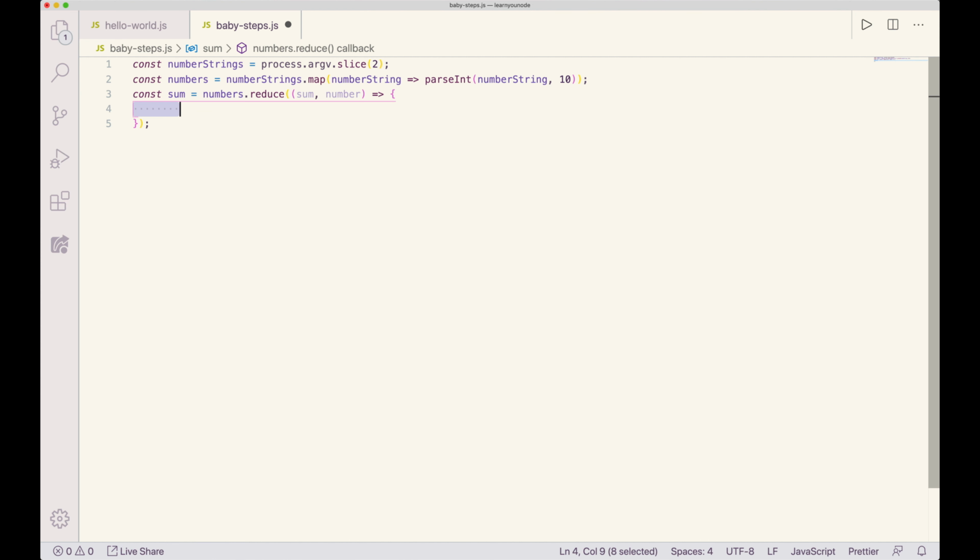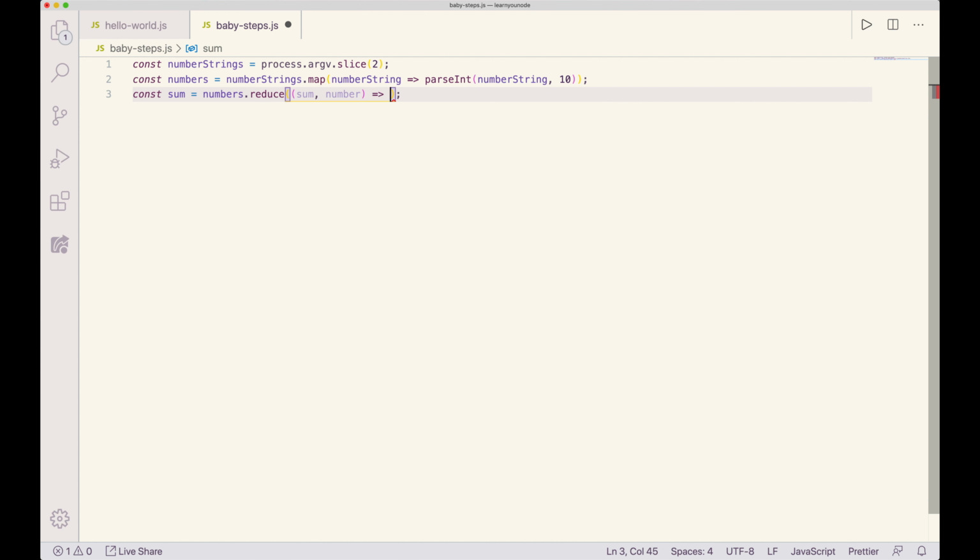What do I want to do? Oh, actually, I don't even need multiple lines for this. This can just be a one-liner. If you do a one-line arrow function like this without the curly braces, it will automatically return whatever your expression is. So like back here on line 2, when we did parseInt and passed in the number string and then 10, it'll just return that value. You don't have to explicitly say return.